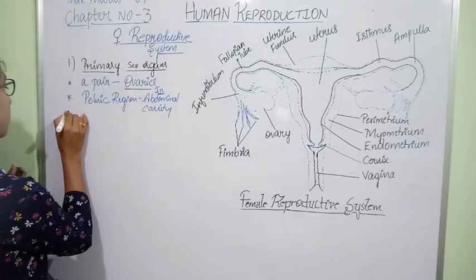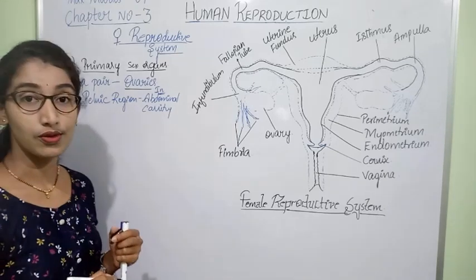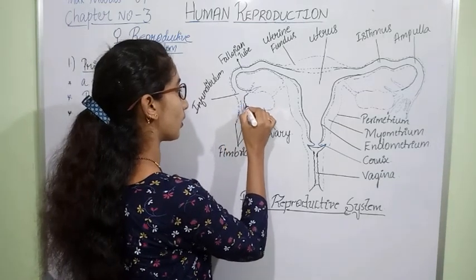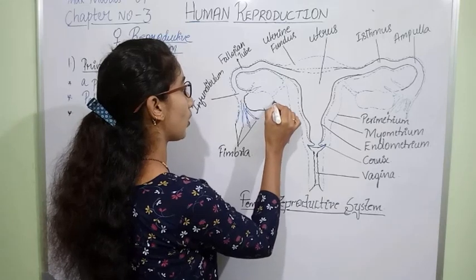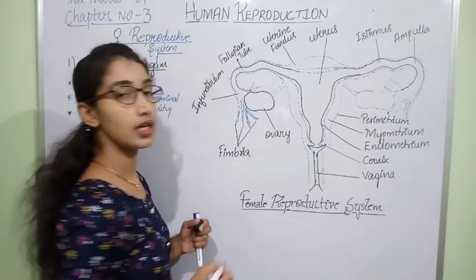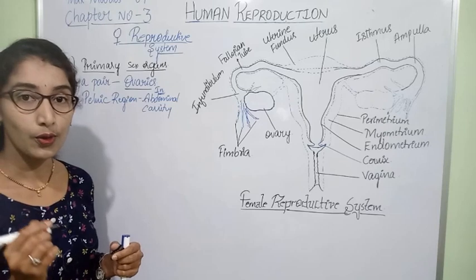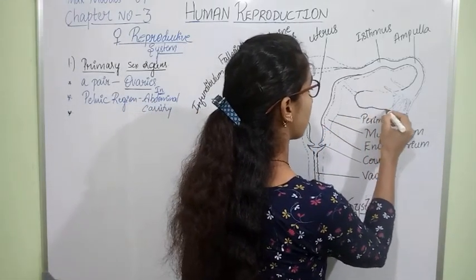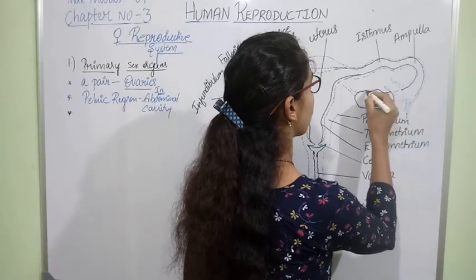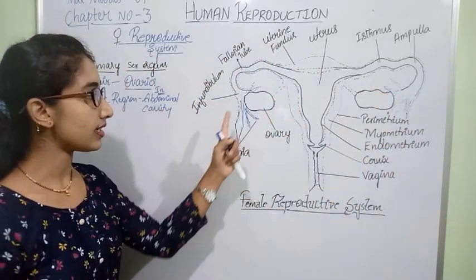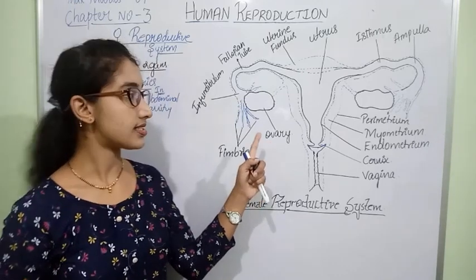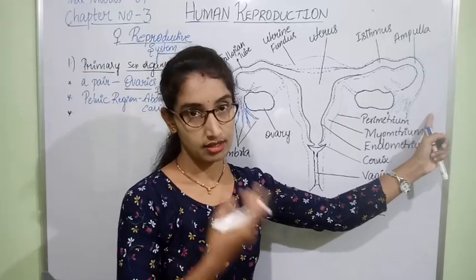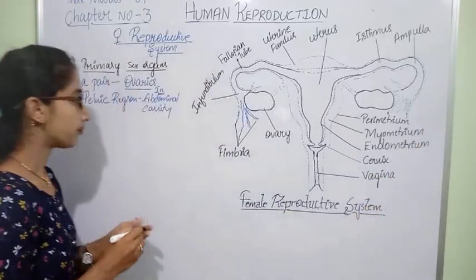When we speak about the structure of the ovary, the ovaries are oval in shape. There is a pair of ovaries. One is situated at the right side of the pelvic region and the other in the left side of the abdominal cavity.